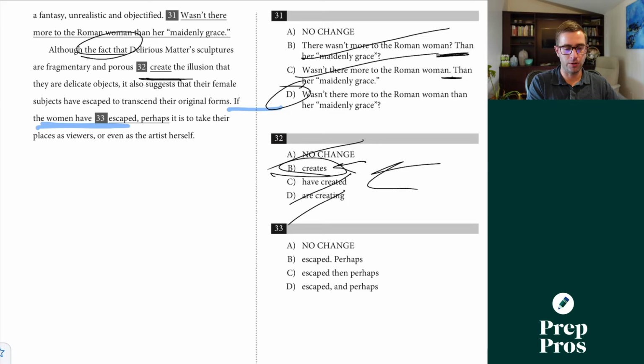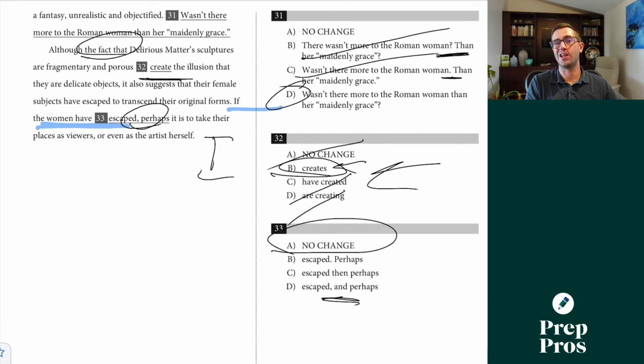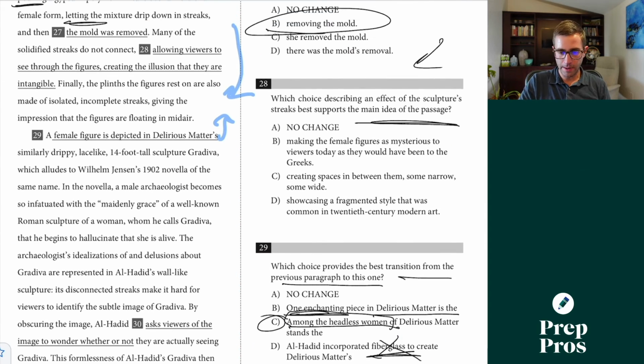We can kind of interchange the two. But if the women have escaped, can't stand on its own, so it's going to be an introductory phrase or a dependent clause. Perhaps it is to take their place as viewers or even as the artist herself. That's going to give us an independent clause, so we're going to have to place a comma between those two things there, and that's how we can see that A is correct. We can't use the comma in the FANBOYS, otherwise we'd be signaling we'd have to join two independent clauses together. So we'll circle back to 28.